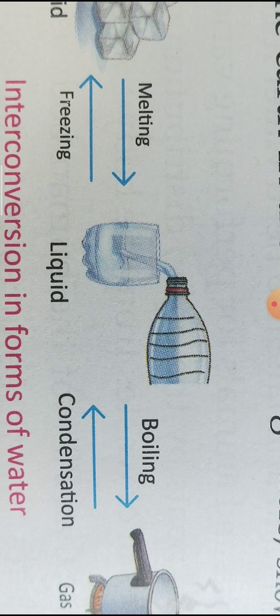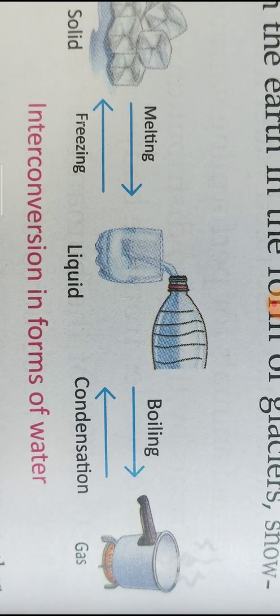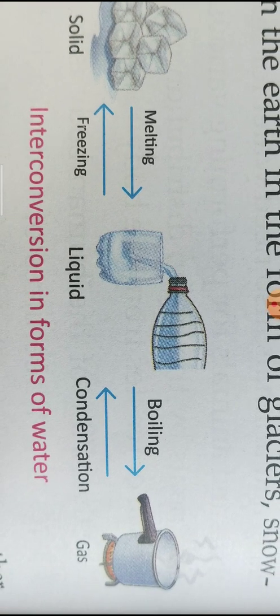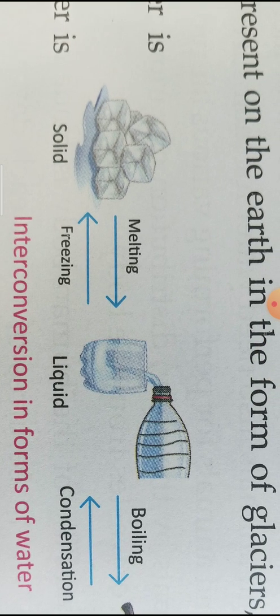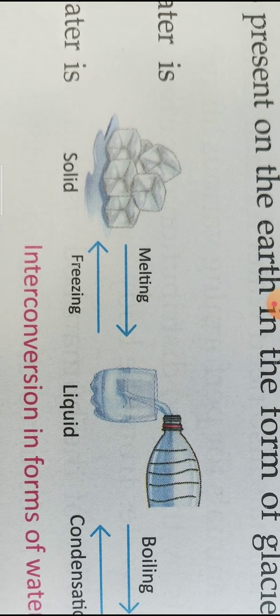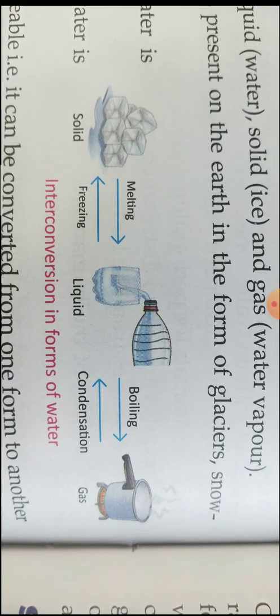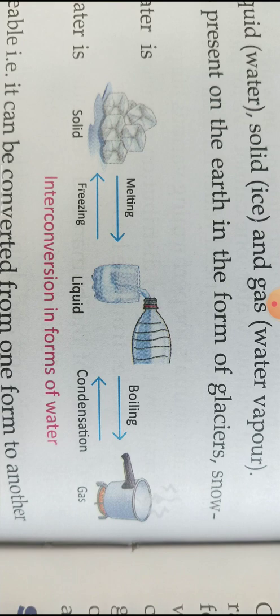By reversing that process, by decreasing the temperature, we can liquefy the water vapor into liquid form, and decreasing the temperature again, it is converted back into solid form. We know the freezing point of water is 0 degrees Celsius, and the boiling point of water is 100 degrees Celsius. So that's all related to water.